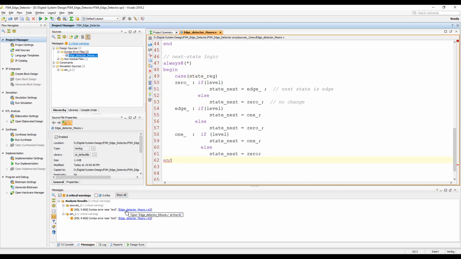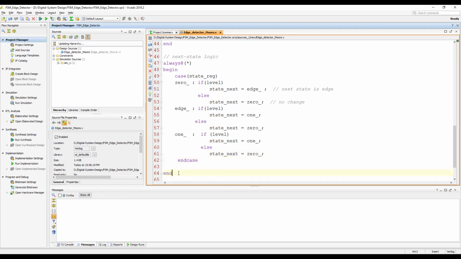Why am I missing parts? I had written end case at the end. Okay, now it must be fine.